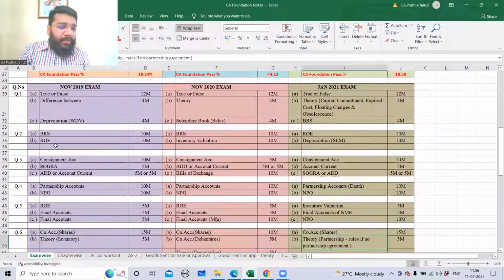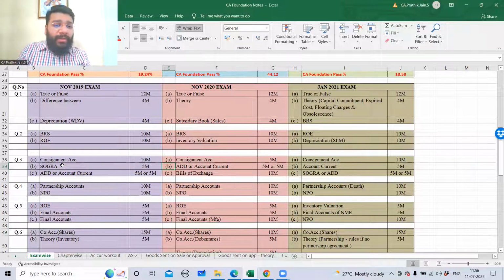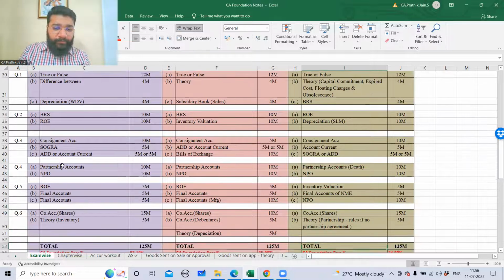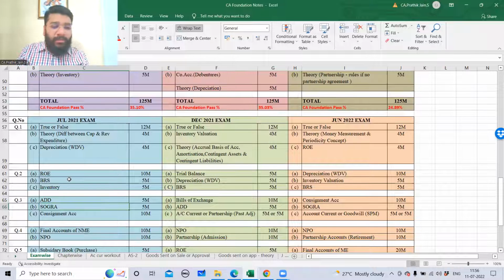In November 2019, you had an independent question on this chapter, question 3B, for 5 marks. December 2020, no question. In Jan 21, question number 3C, there was an internal choice between this chapter and average due date. And in July 2021, you had an independent question 3D from this chapter.